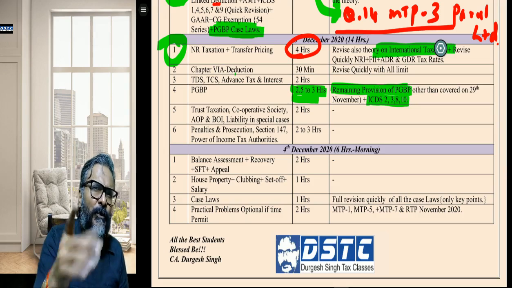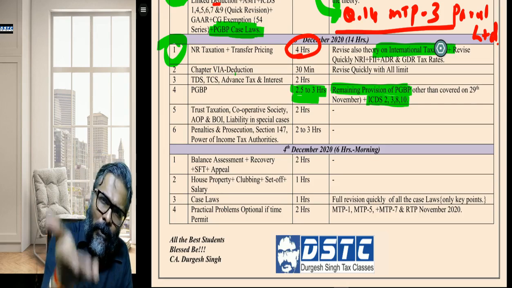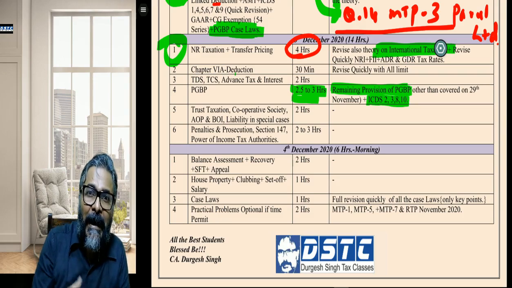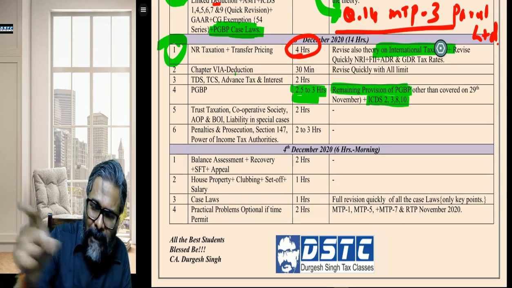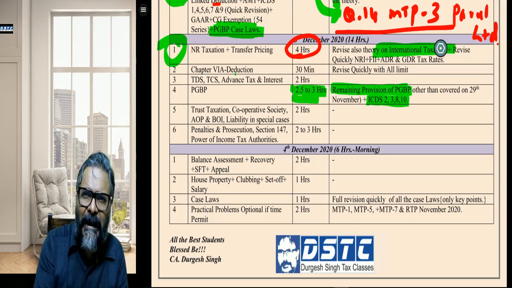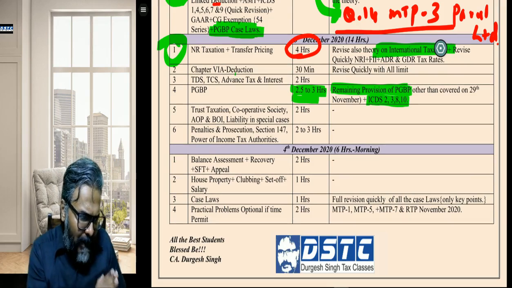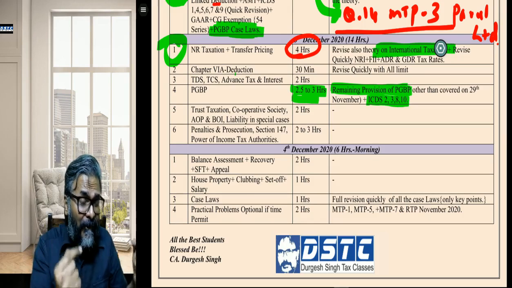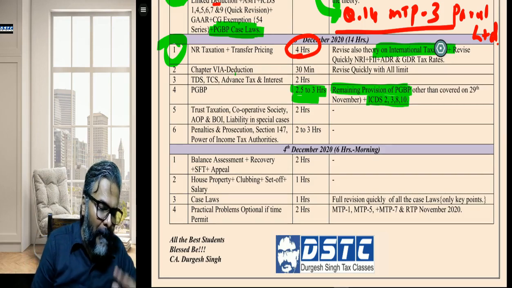Some penalty, students, you would already have referred to at the time of the transfer pricing chapter. In the transfer pricing chapter also you would have done penalty. Some penalty you would have already done with TDS. I have taught you those things. Don't say no. I have already taught you in the revision class also, in the main lectures, capsule, everywhere. I have revised penalty in this particular way itself. So, students, just ensure that the penalty is done a day before. Because these are theory, and this is where remembering and memory come into play. That's the reason for keeping penalty a day before.